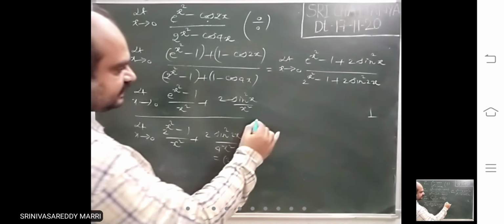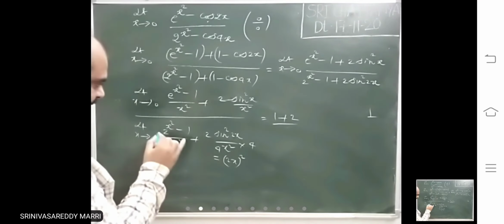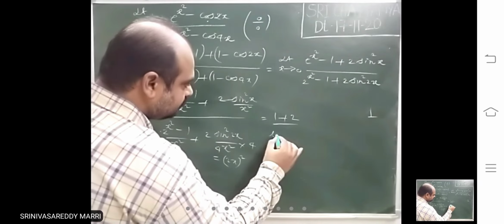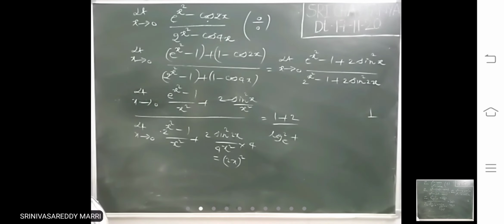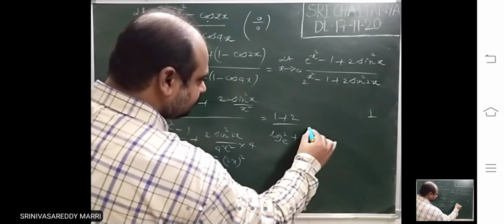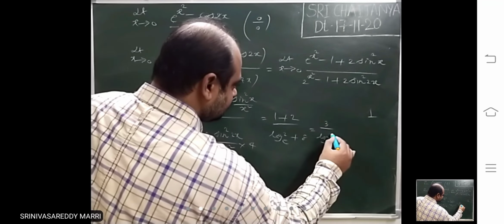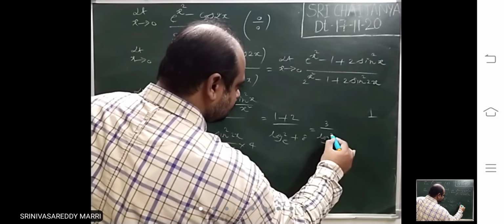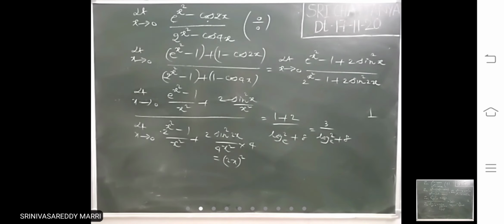What is the answer then? 1 plus 2 divided by log 2 to the base e plus 8. That is the answer. Correct.